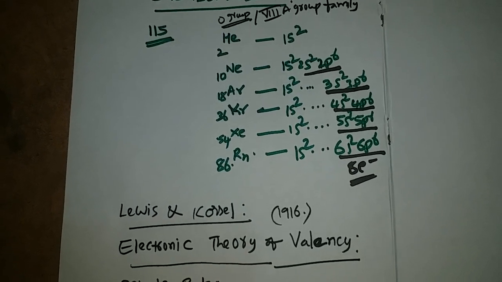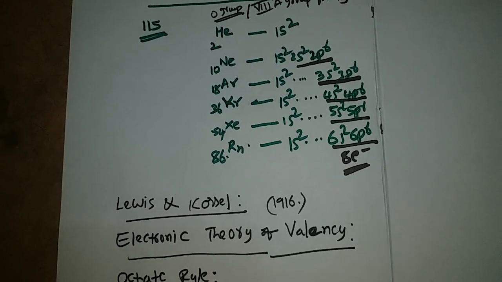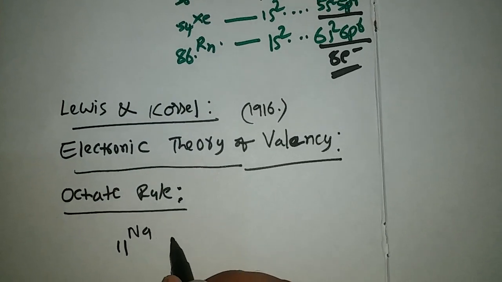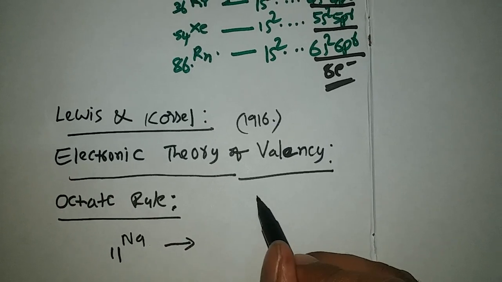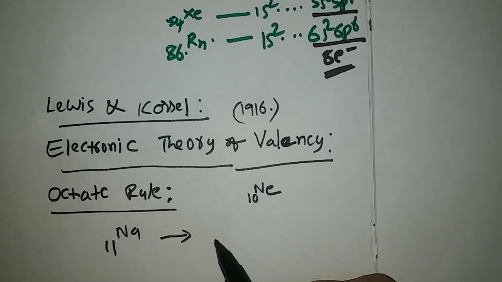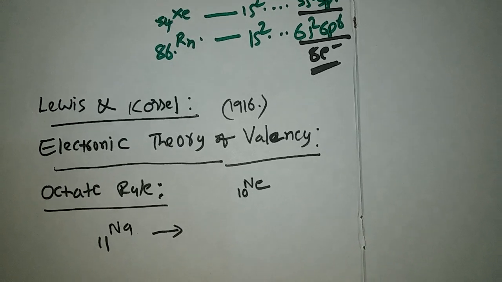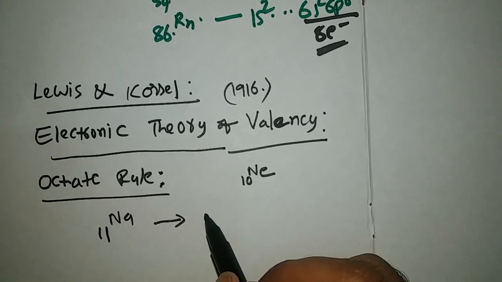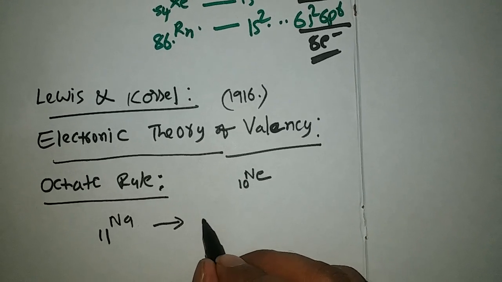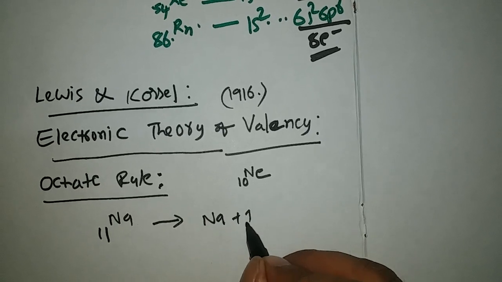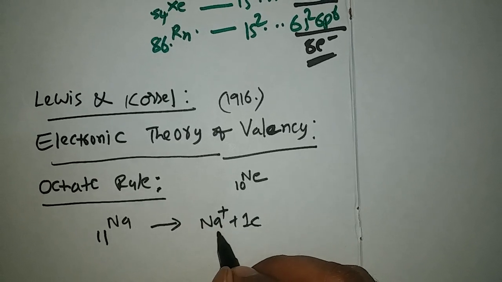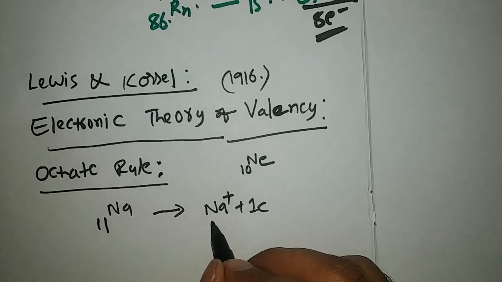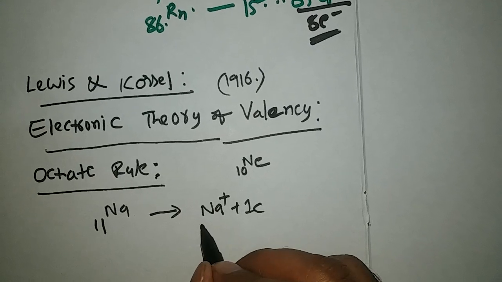For example, you take sodium. Sodium atomic number is 11. Its nearest noble gas is neon. Its atomic number is 10. So, when we compare these two, sodium has 1 electron more compared to neon. So sodium will lose 1 electron. Then it has 1 electron less compared to its number of protons, so sodium will get 1 positive charge.